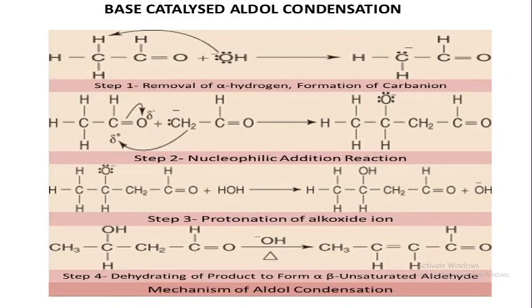The OH at the beta position is removed, and one hydrogen atom at the alpha position is removed, so water is removed. That is the formation of the alpha beta unsaturated aldehyde. That is the mechanism of aldol condensation.